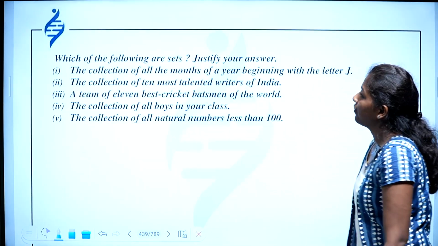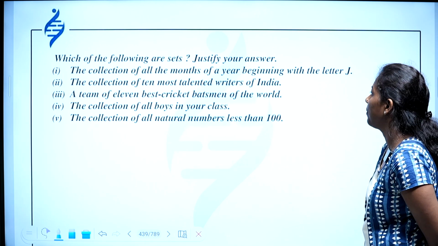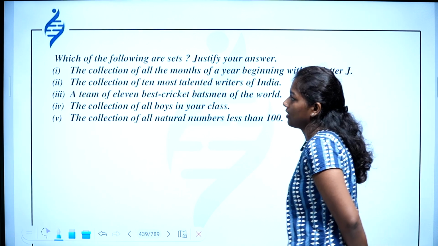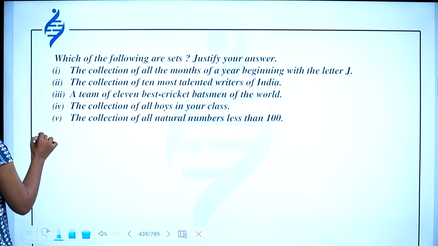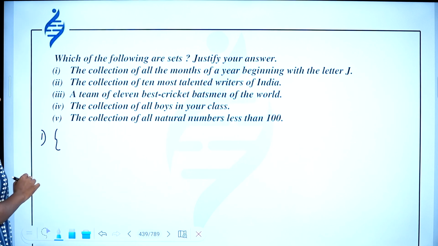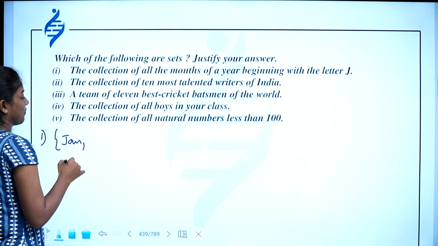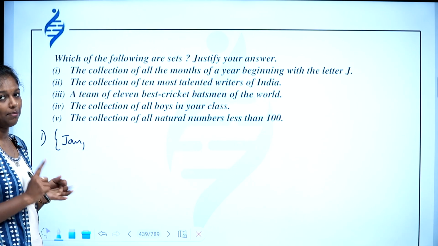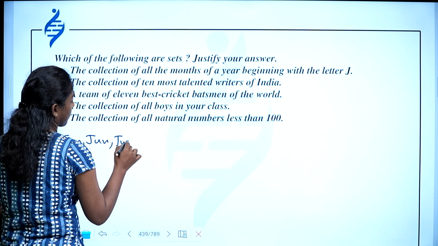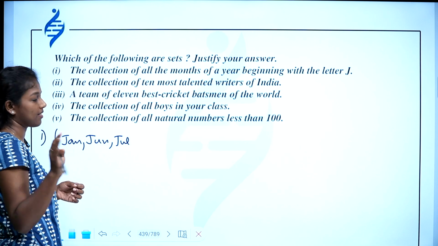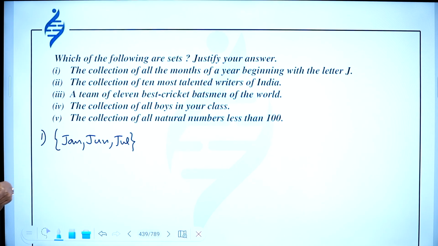Then which of the following are sets? Justify your answers. The collection of all the months of a year beginning with the letter J. What is the roster form? We can write the roster form here. The collection of all months beginning with J: January, then February will not be there, March, April, May, June, July, then August, September, October, November, December. So these are the 3 months having starting letter J.